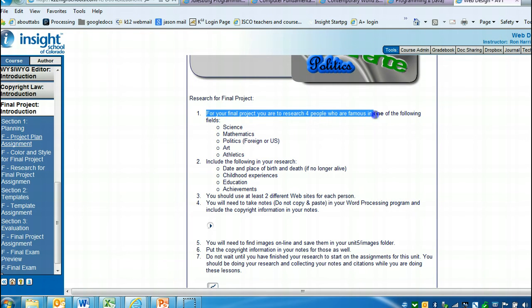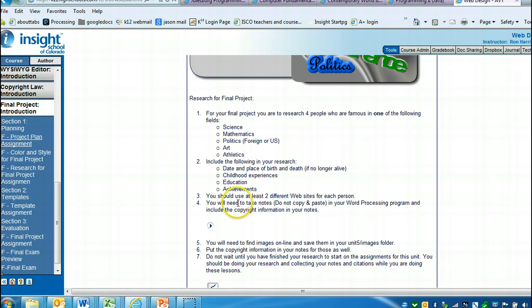Final project, you'll research 4 people from one of the following fields. So it could be 4 people from science, math, politics, art, or athletics. In your research you're going to find the date and place of their birth and the death if they're no longer alive, information about their childhood experiences, information about their education, and their lifetime achievements. At least 2 different web pages for each person.